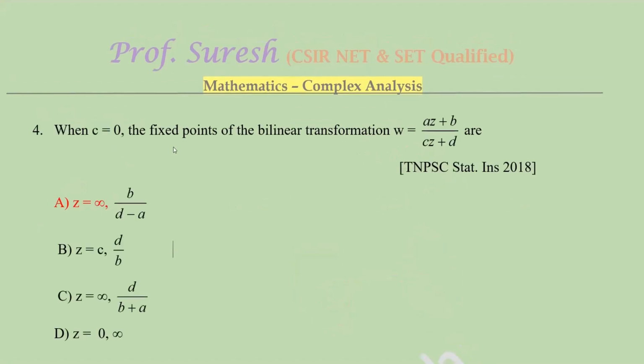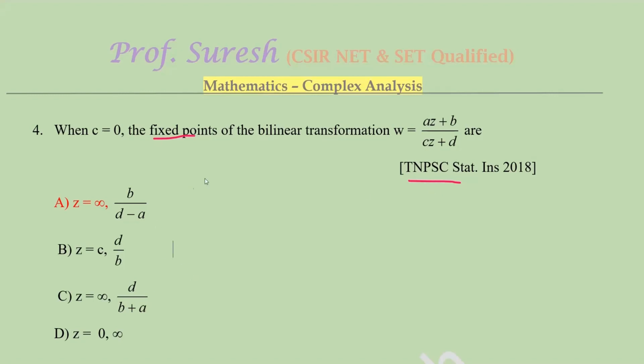When C equal to 0, the fixed points of the bilinear transformation W equal to AZ plus B by CZ plus D are... It was asked in the Tamil Nadu Public Service Commission Statistical Inspector 2018 exam. For maths and statistics graduates, there are special exams in TNPSC.